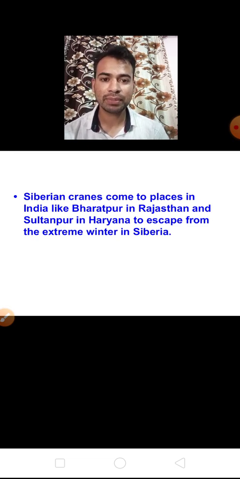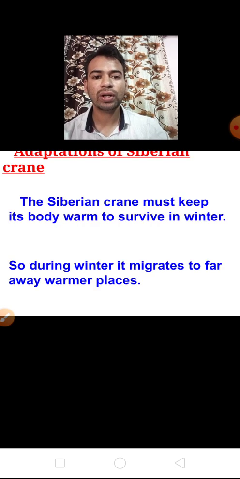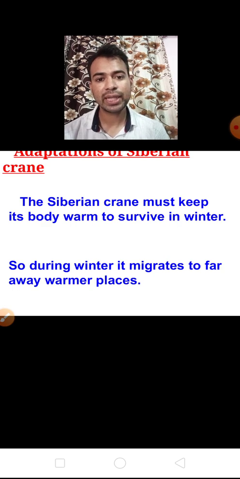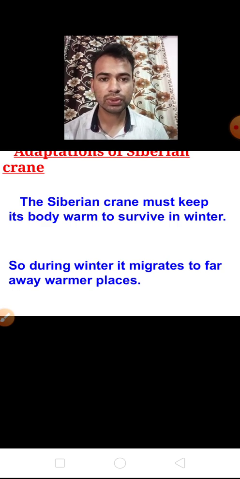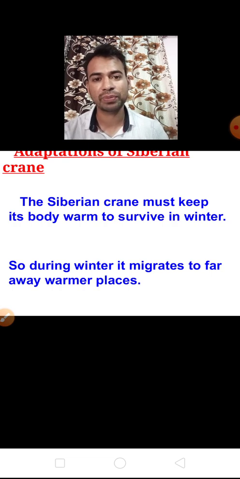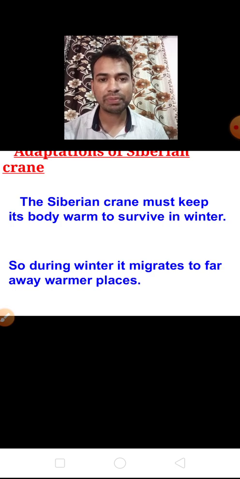So why do these Siberian cranes come in the summer season? Because they escape the winter place. They are not able to survive in the winter; in winter they suffer a lot of problems. They do not have special body features, so they have only one feature, that is they fly from there. They fly from the winter place to the warm place.